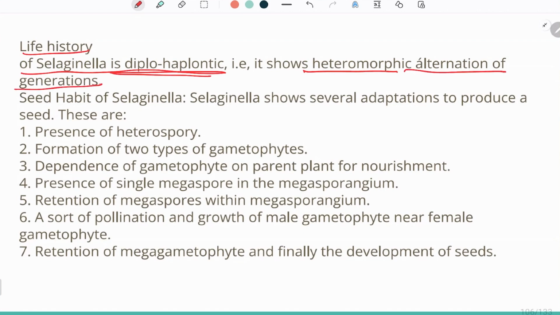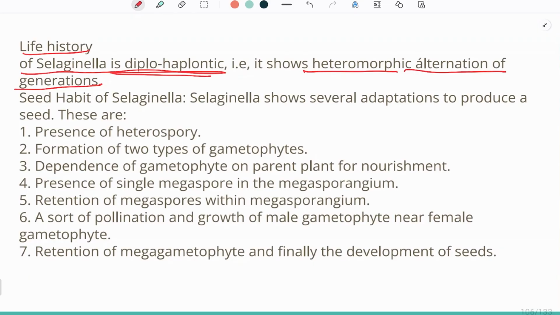We have studied alternation of generation, and we have also studied that it is of two types: isomorphic and heteromorphic. Isomorphic alternation of generation is said to be present when the two generations, the gametophytic and the sporophytic, or the haploid and the diploid generation, both resemble each other in structure, size and shape. But whenever the gametophytic and the sporophytic generations do not resemble each other and there is some kind of difference between them, it is termed heteromorphic.